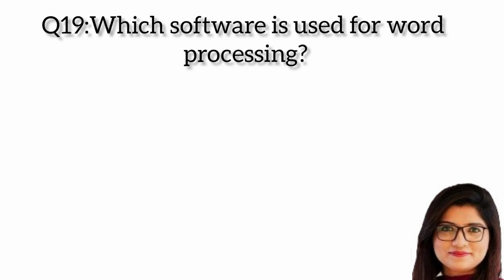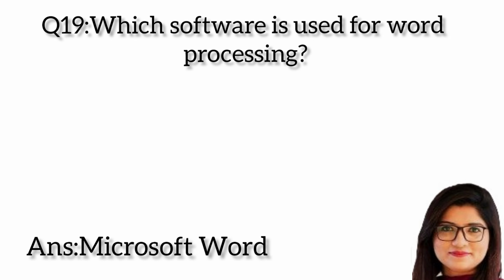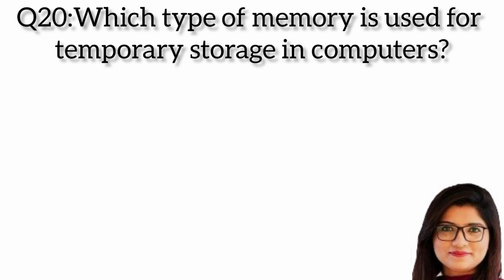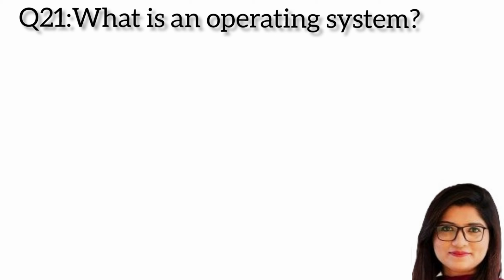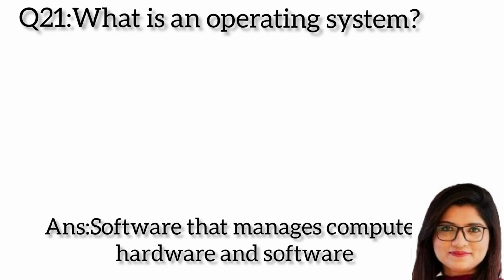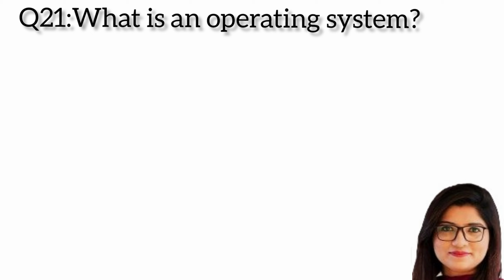Question 19. Which software is used for word processing? Answer: Microsoft Word. Question 20. Which type of memory is used for temporary storage in a computer? Answer: RAM. Question 21. What is an operating system? Answer: software that manages computer hardware and software.